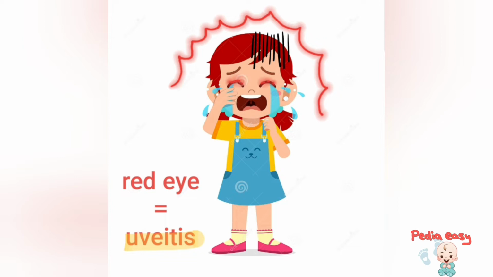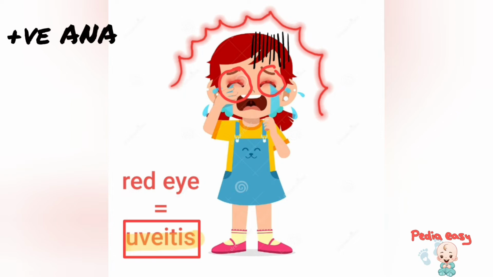When she ate the hot pepper, tears started pouring from her poor eyes, and her eyes became red. Oh, poor baby. Her red eyes should make you remember uveitis, which is a complication of juvenile idiopathic arthritis, especially in ANA-positive patients. It may occur in asymptomatic patients, so slit lamp examination is essential to detect it. It also occurs as an extra-articular manifestation in oligoarticular juvenile idiopathic arthritis patients.